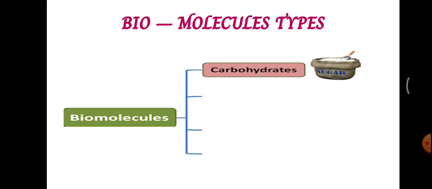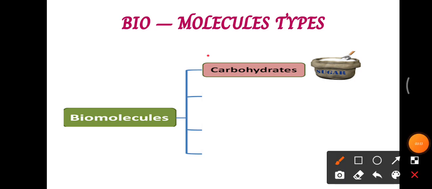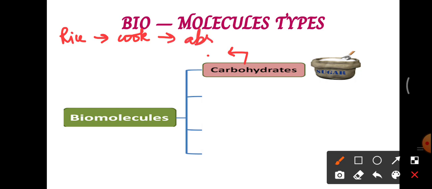When we eat these carbohydrates, they get digested. Our body cannot take carbohydrate as such. If we want to eat rice, we have to cook it, isn't it? Only if you cook the rice, it becomes molecules that can be absorbed by the body.